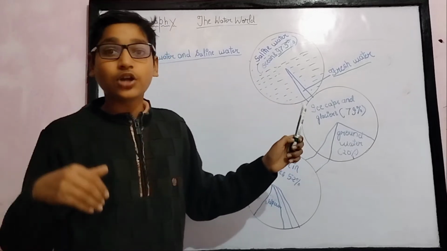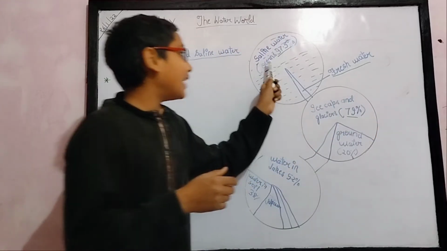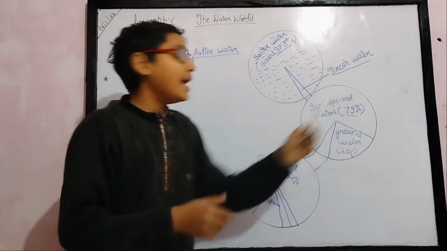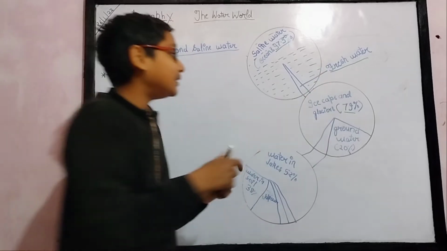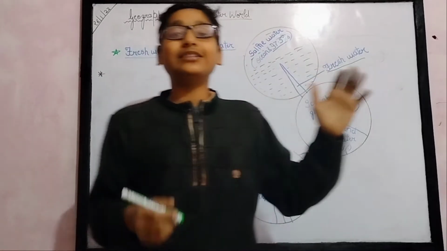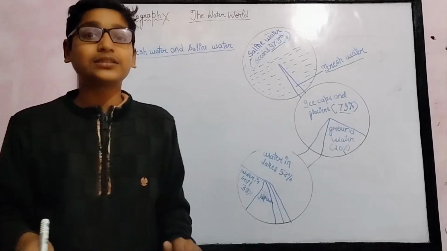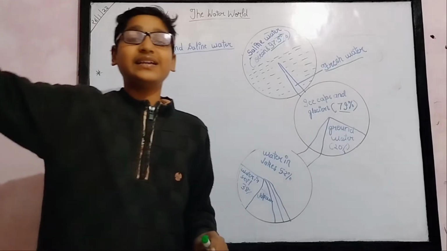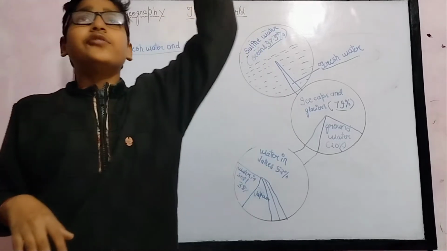Ice caps are sheets of ice in polar regions, and glaciers are huge amounts of ice.